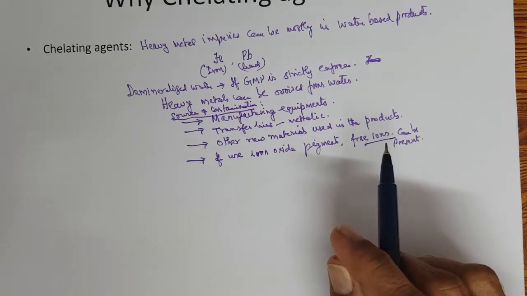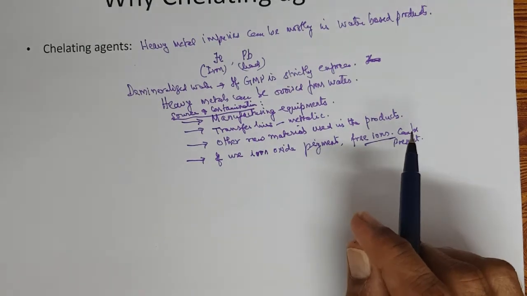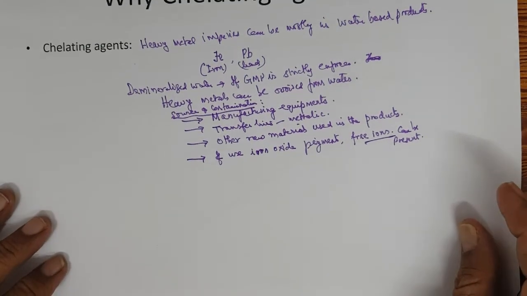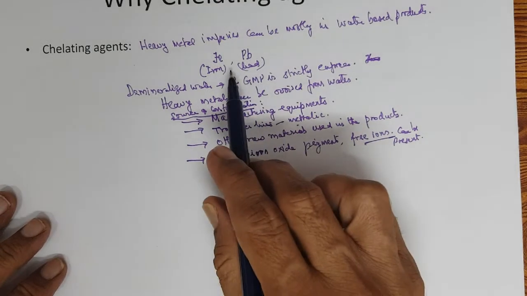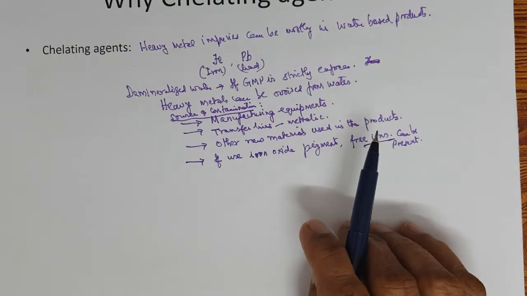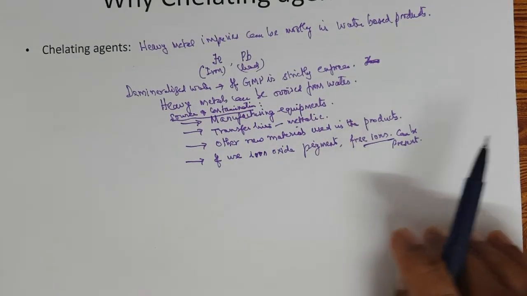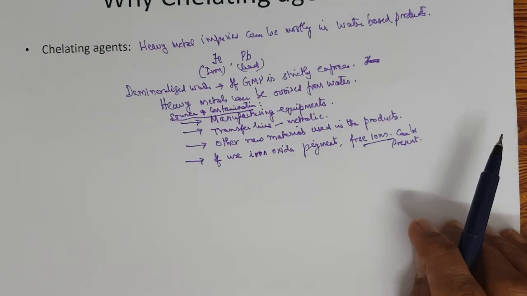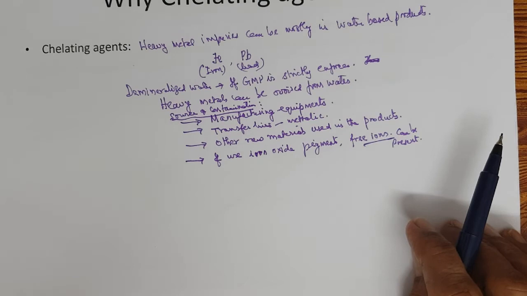So now these heavy metals have to be chelated. See what happens if you add a chelating agent: it chelates the heavy metals. Once it gets chelated, the heavy metals' property of catalyzing oxidation will be lost, right?